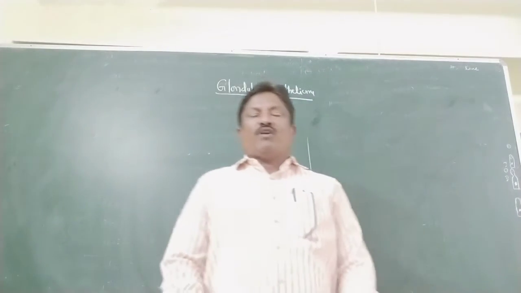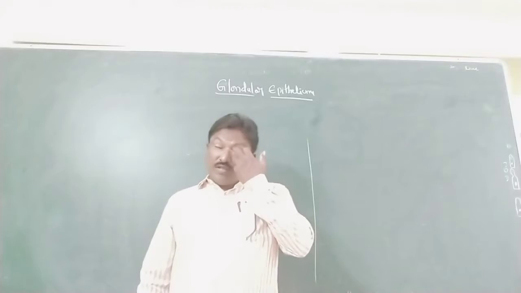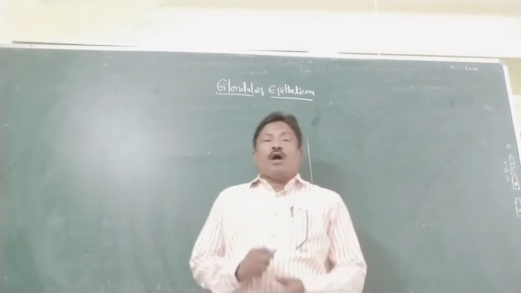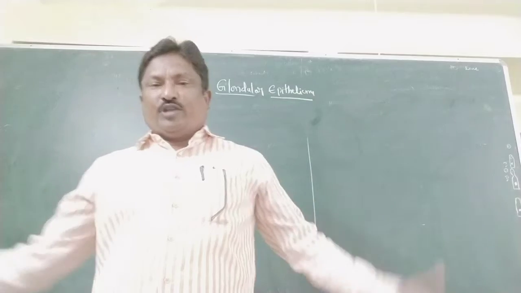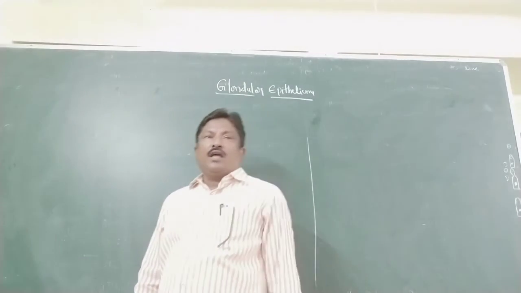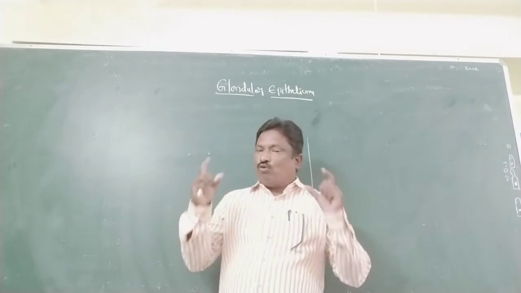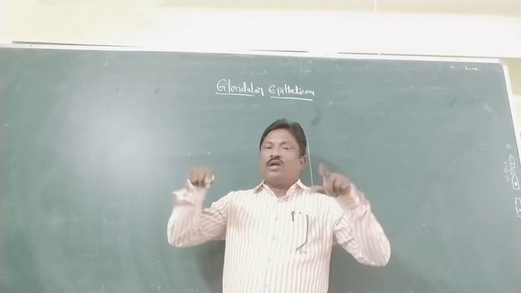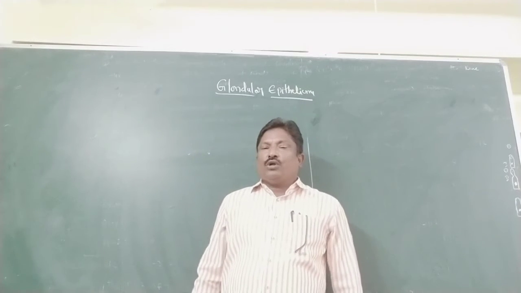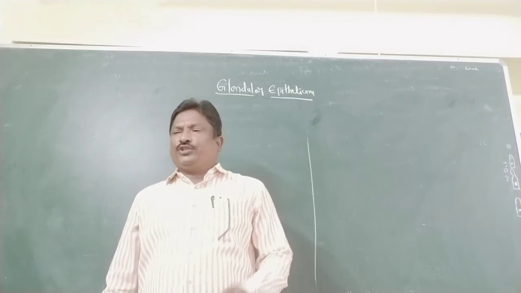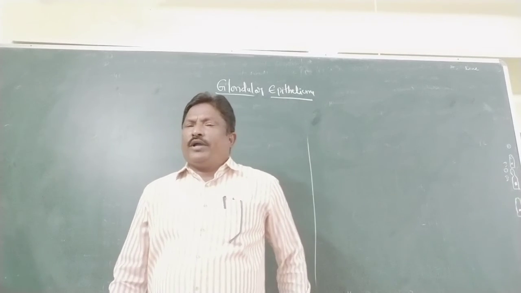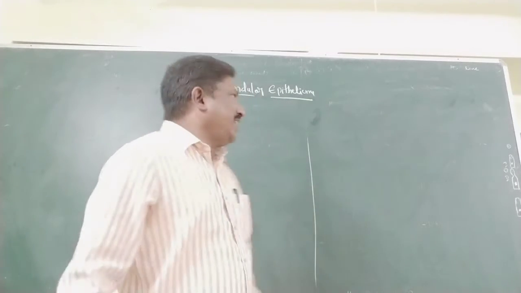Today we will discuss glandular epithelium. So what is glandular epithelium? Some columnar or cuboidal epithelium get modified into glandular epithelium. So this glandular tissue is divided into two types: unicellular gland and multicellular gland.